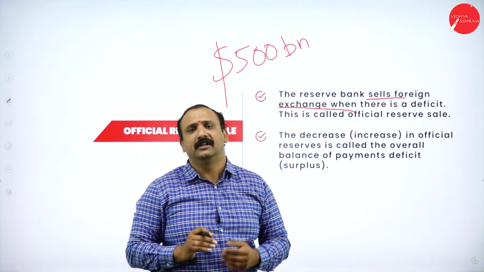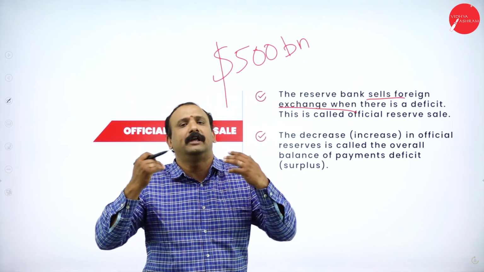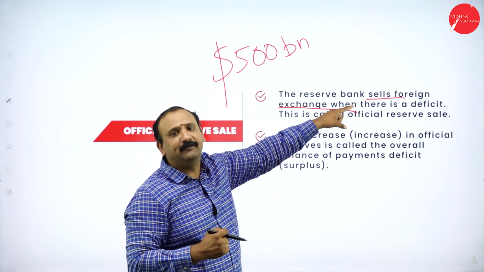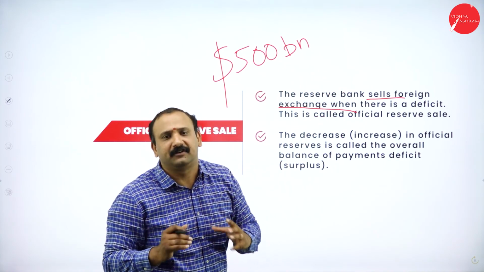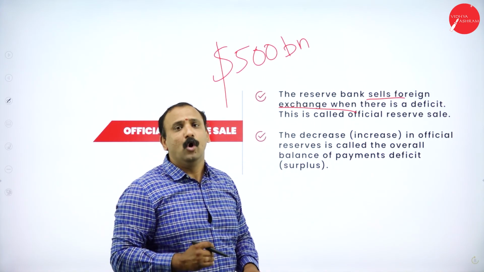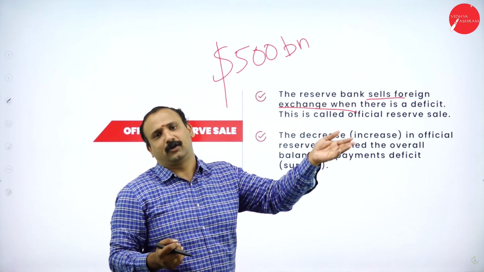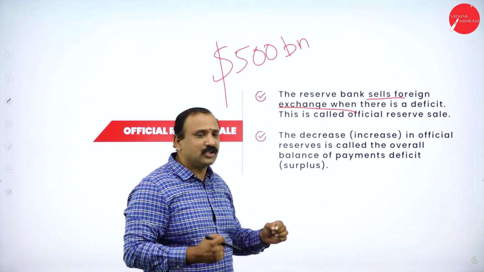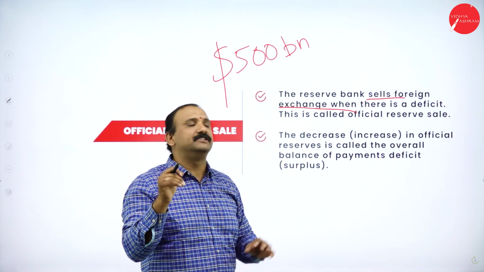But there can be a condition, unfortunately, where RBI is not able to serve our country. We are not able to balance our country because of a shortage. Then automatically RBI will sell foreign exchange in the market and get some official reserve sale. RBI is the only authorized person who is given the permission to take over the foreign exchange, sell it on behalf of India and get the money back. Now, the decrease or increase in official reserve is called the overall balance of payment deficit or surplus.